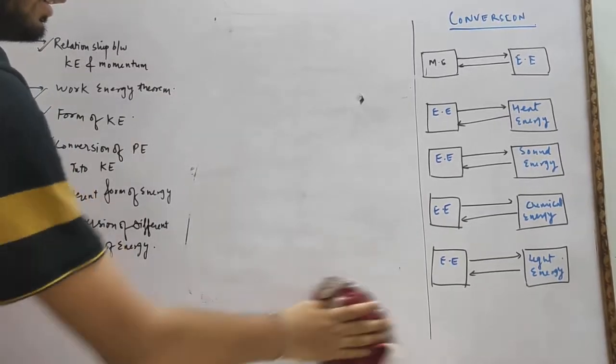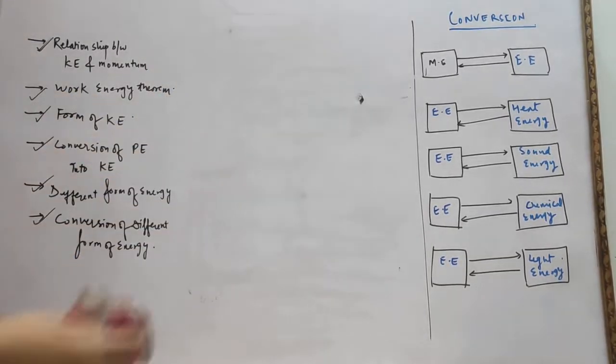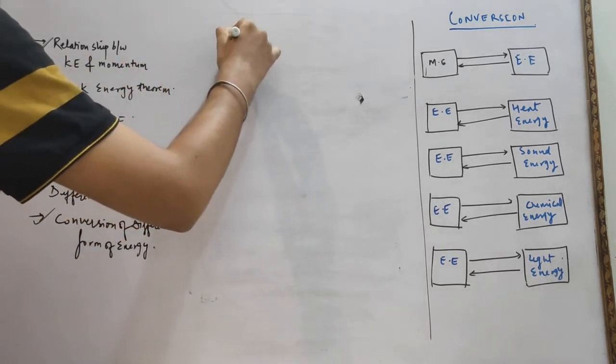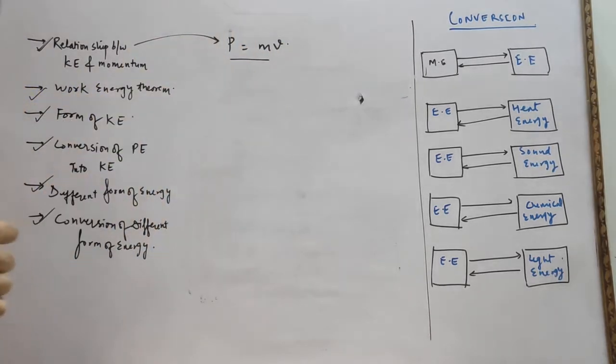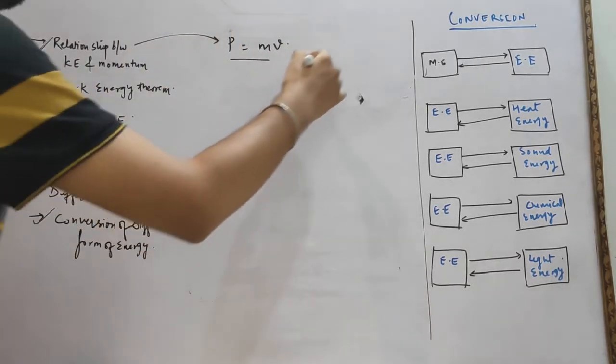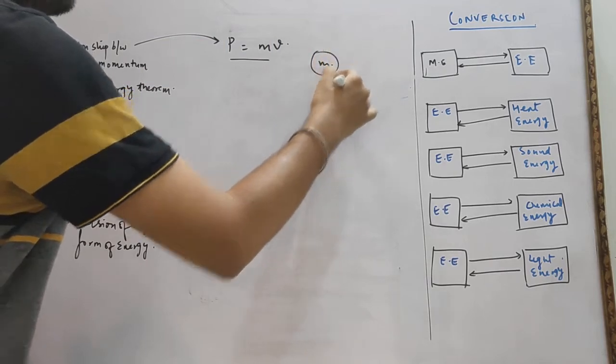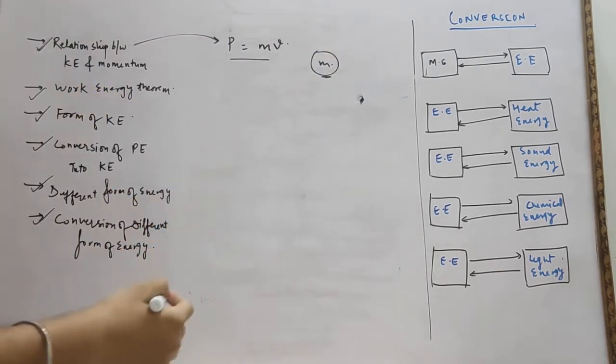Now our next topic is the relationship between kinetic energy and momentum. We know momentum is simply the product of mass into velocity. Suppose this is a ball of mass m.